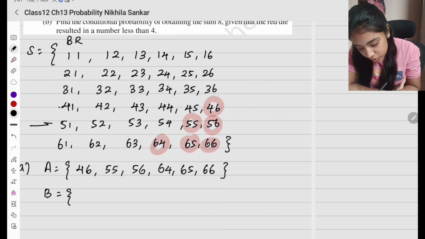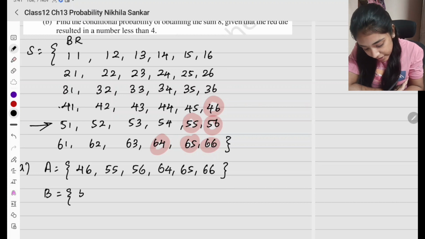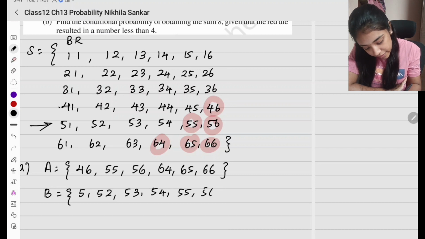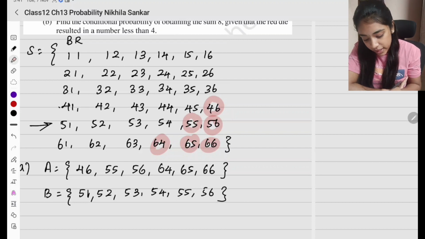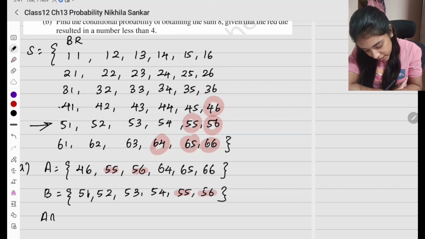So in the column, this whole column, black die 5: 1, 5 2, 5 3, 5 4, 5 5, 5 6. Okay, so what are the common elements now? I have 5 5, 5 6. What else is common? Nothing else is common. So A intersection B is going to be 5 5 and 5 6.